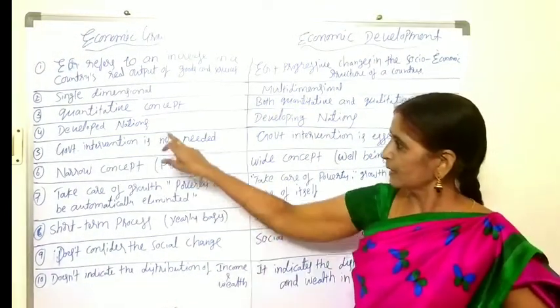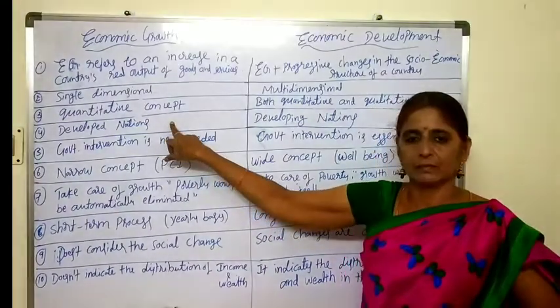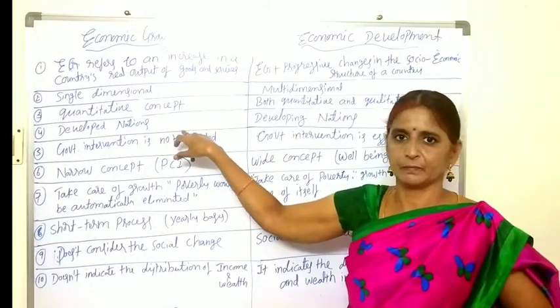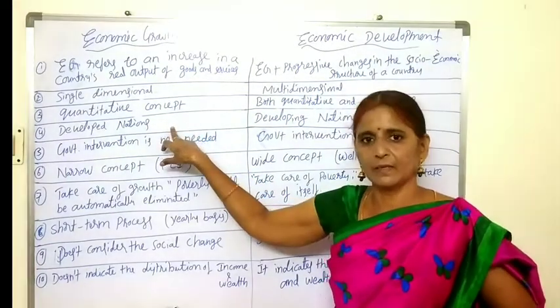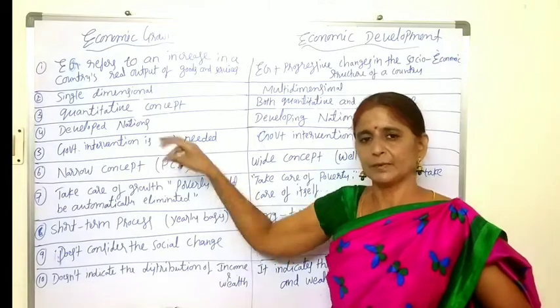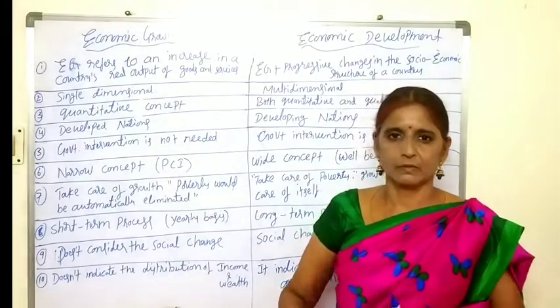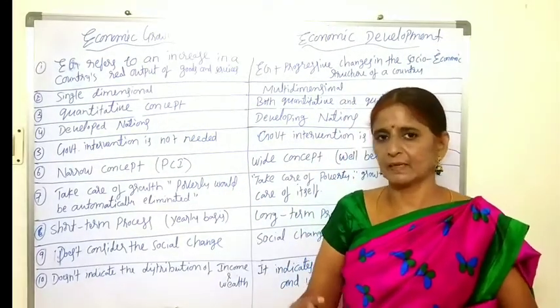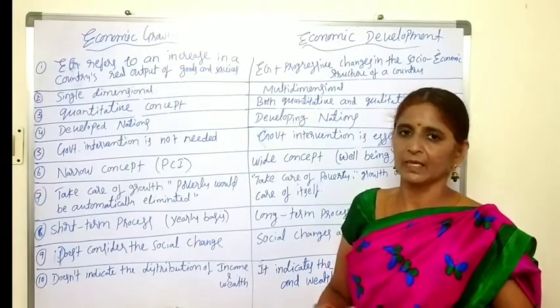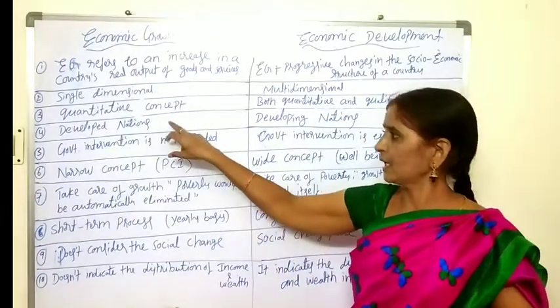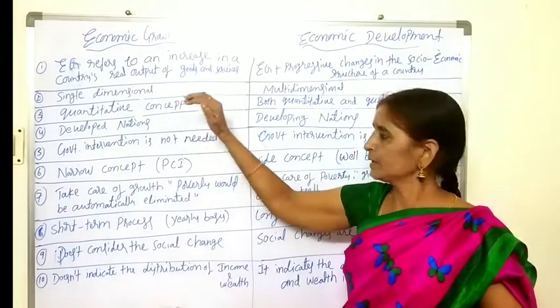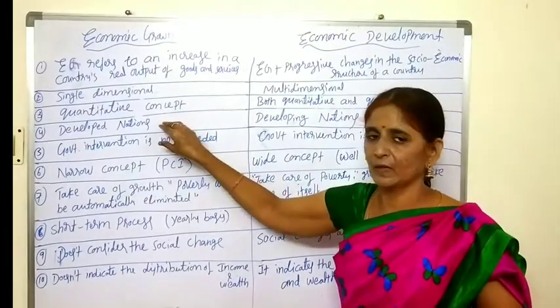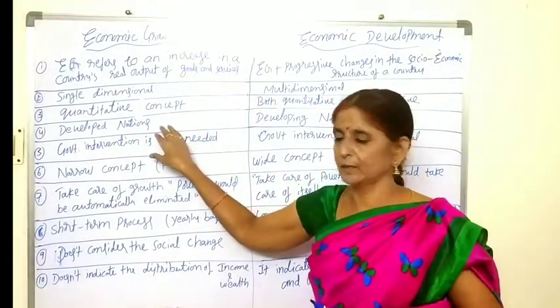The next one, economic growth belongs to purely developed nations. Which one is called a developed nation? In a country, if the per capita income is more, based on per capita income the countries are classified into developed and developing. High per capita income countries are called developed nations. So economic growth is purely related to developed nations in the world.